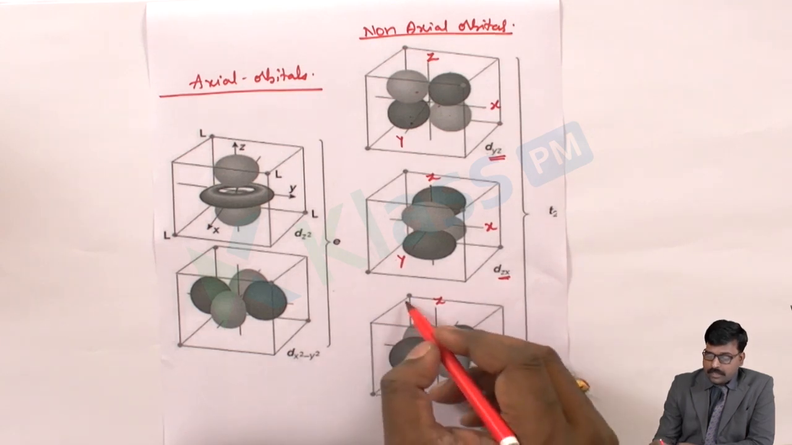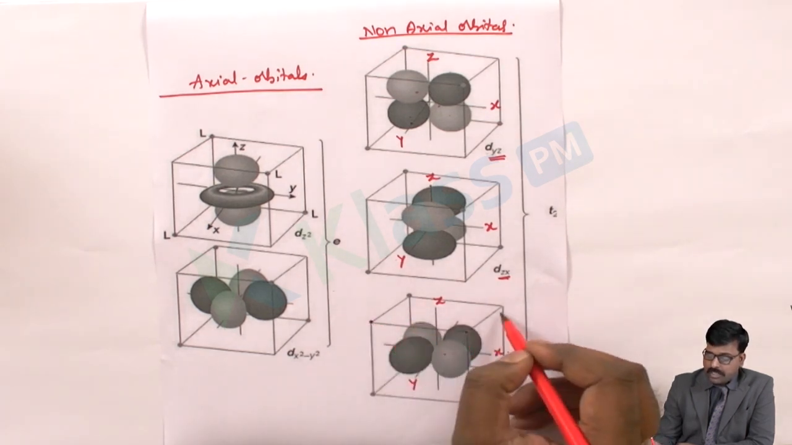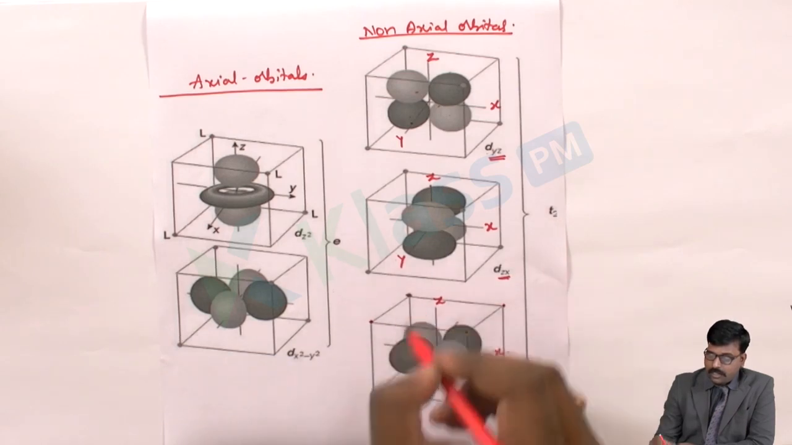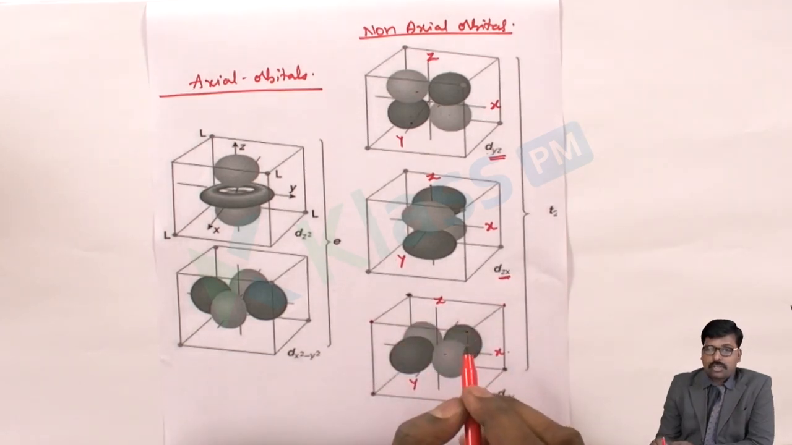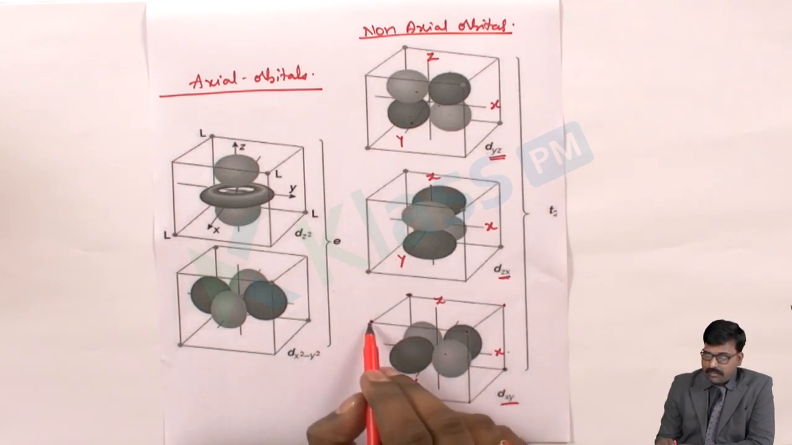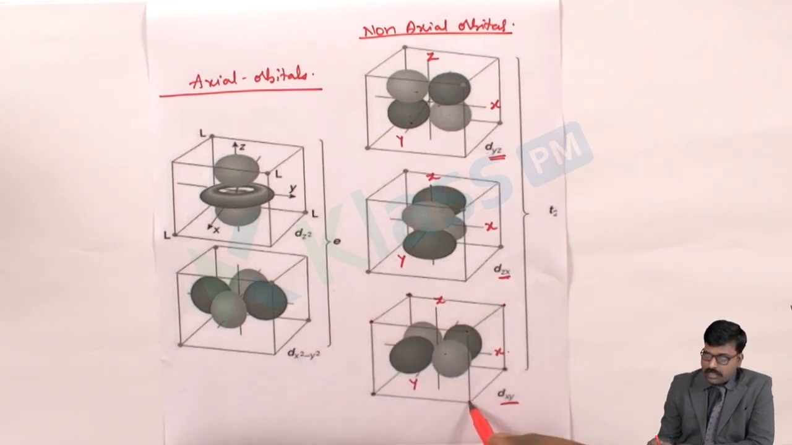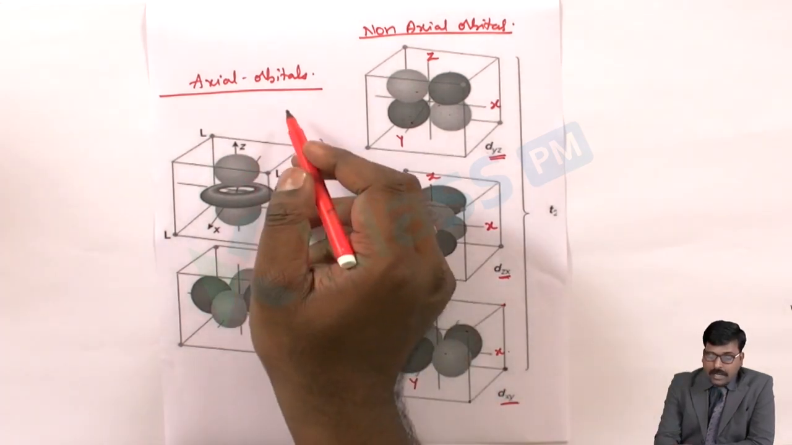Okay, it is a clear explanation, a clear pictorial representation of d orbitals in the cube. So based on how the ligand approaches in different ways or at different corners of the cube, the splitting of the d orbitals will be done. Let's see the axial orbitals.